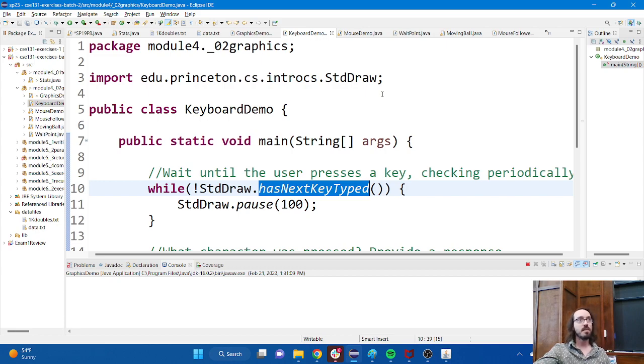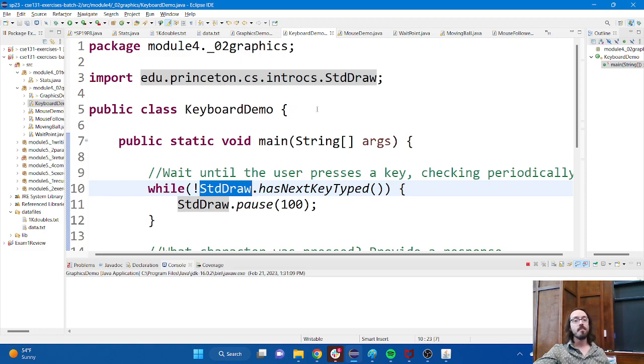So here's how to think about the way that Standard Draw views keyboard input. Unlike Scanner, where I type in something and hit enter and then it gets sent to my program, Standard Draw works a little bit differently. When I push a key, Standard Draw is just going to write that down. Oh, you pushed the H key. Oh, you pushed the L key. Oh, you pushed the P key. So it's just going to write down all of the keys that I pushed in the order that I pushed them in.